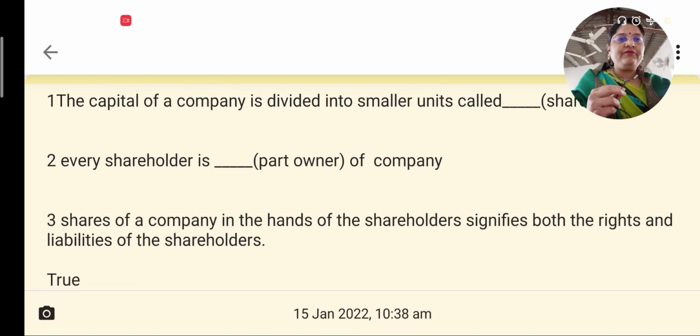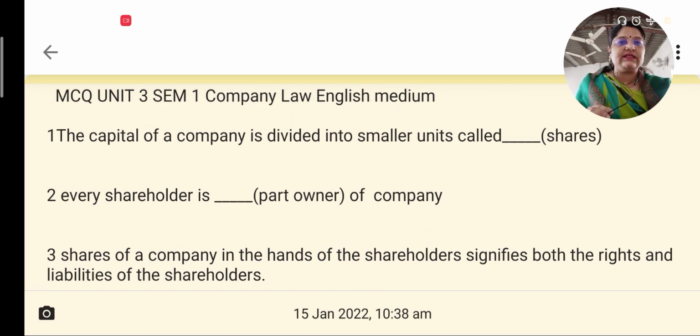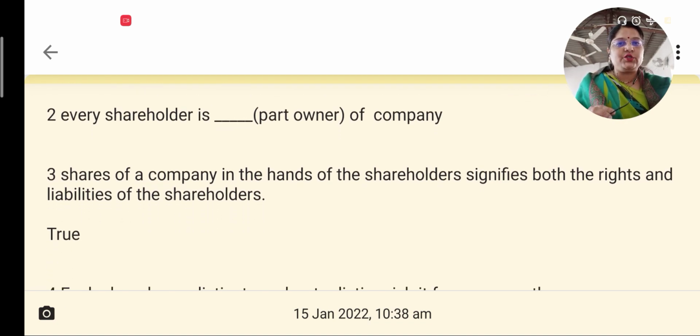Now every shareholder is a part owner of the company because every shareholder contributes to the capital of a company. He becomes the owner, but he contributes only a part of the capital, and therefore every shareholder is only part owner of the company. This is a fill in the blank type of question.